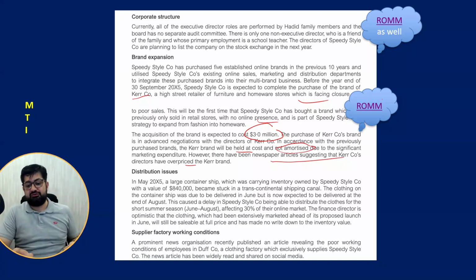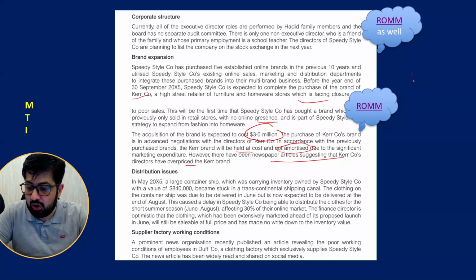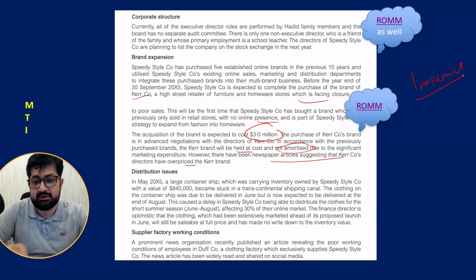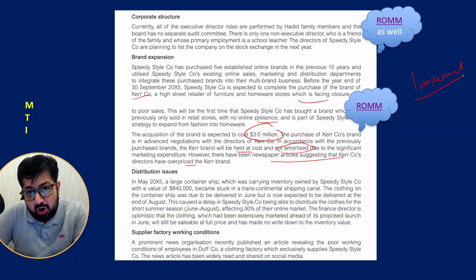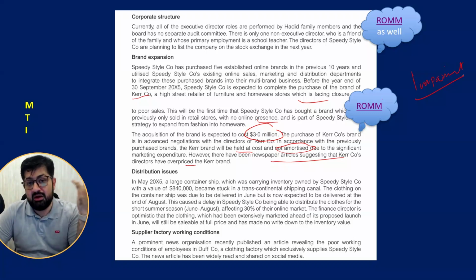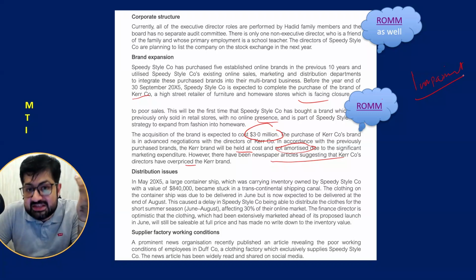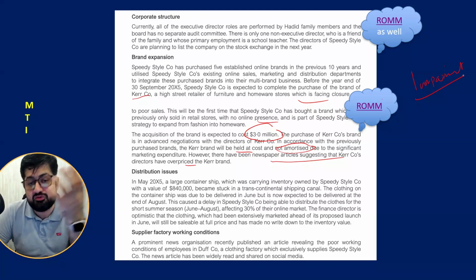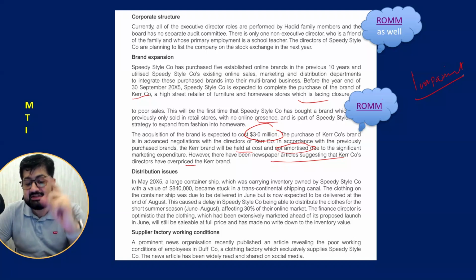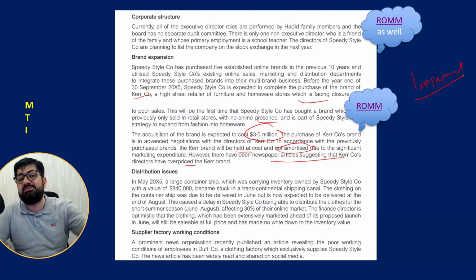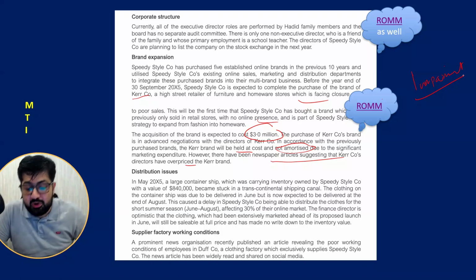So there are 2 issues in it. First of all, is the issue of impairment, right? Of the brand. It might be impaired. Impairment loss should be charged, because it is already due to poor sales. It is facing problem. So they have purchased 3 million. The newspapers are already saying it is overpriced. Second point is, so impairment loss may not have been recorded. This is maybe the risk of measurement. Second, it is not amortized.